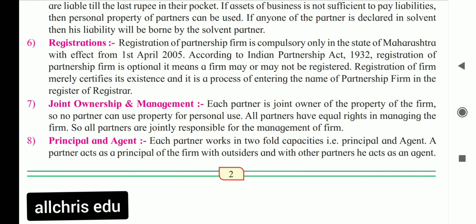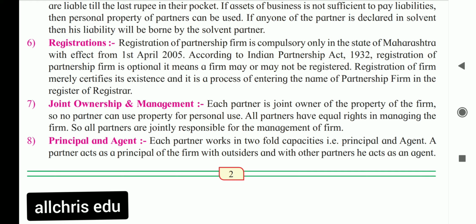Say, for example, X, Y and Z, these three are partners in a partnership. Whatever property and wealth the business has, each one has their ownership on it. Only X, or only Y, or only Z cannot say, I am the sole owner of the business.